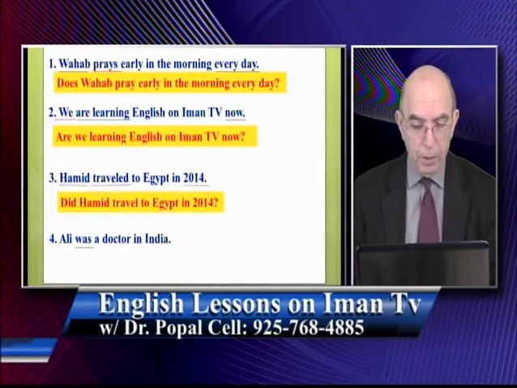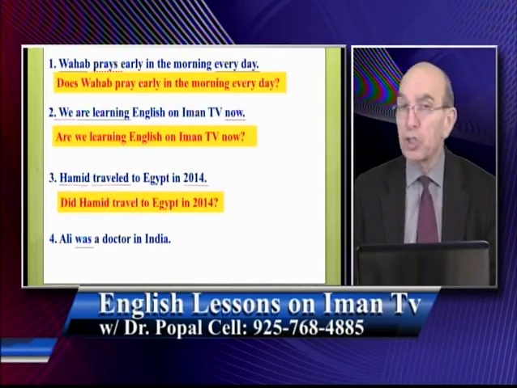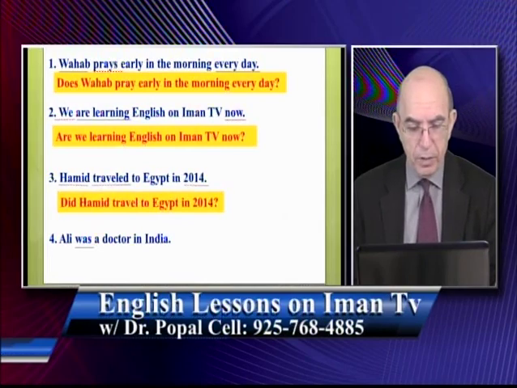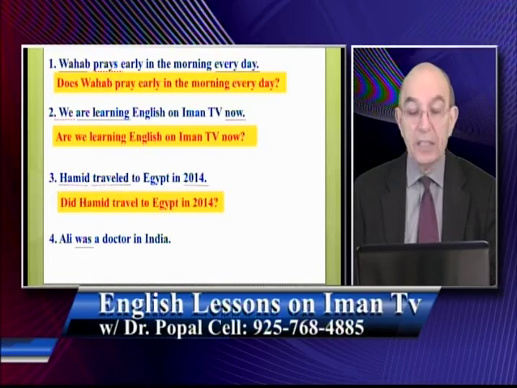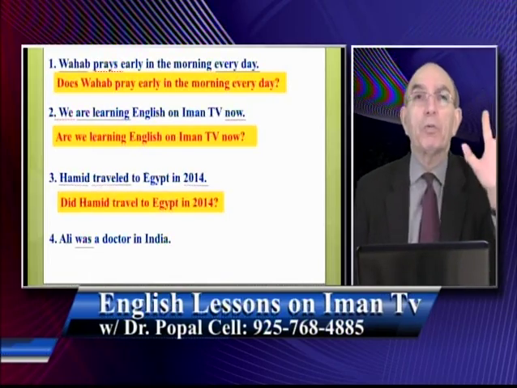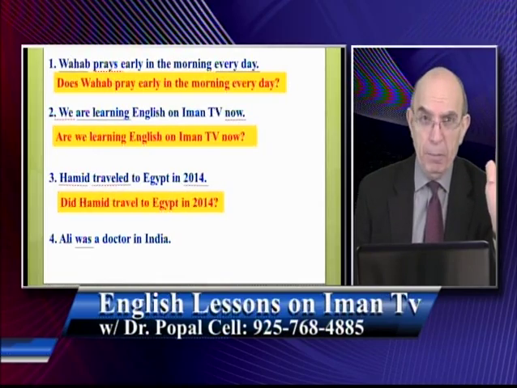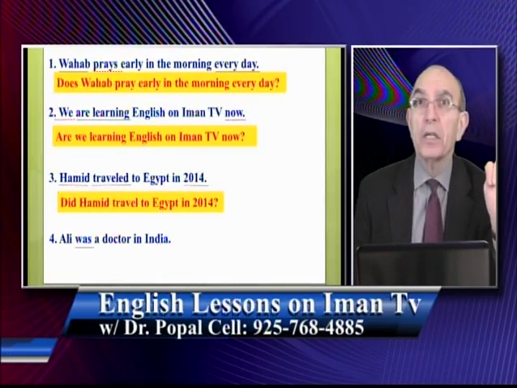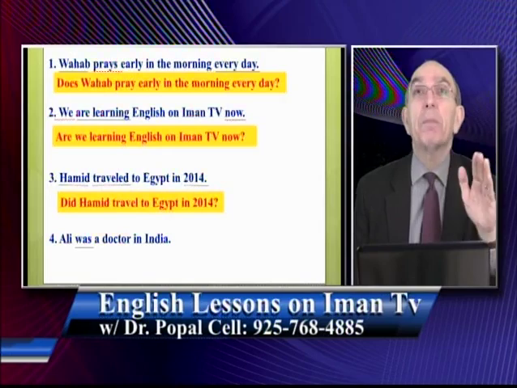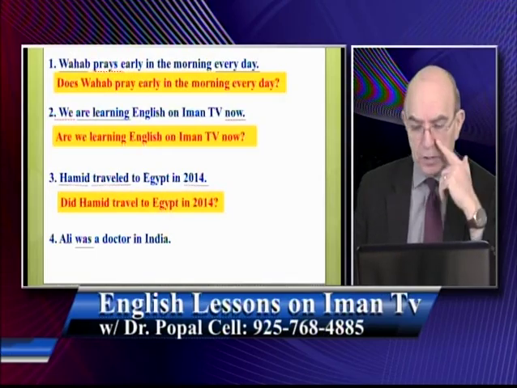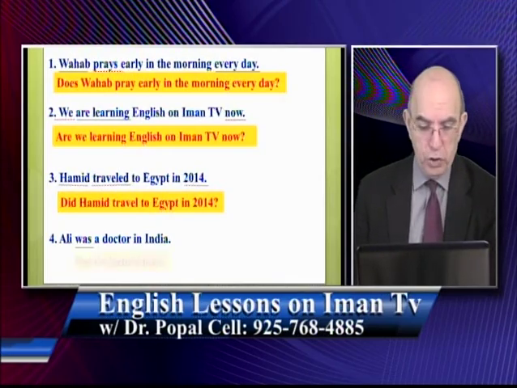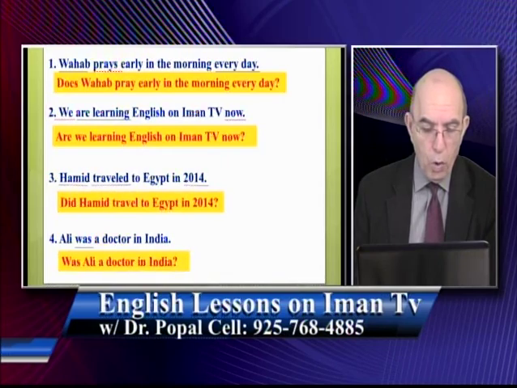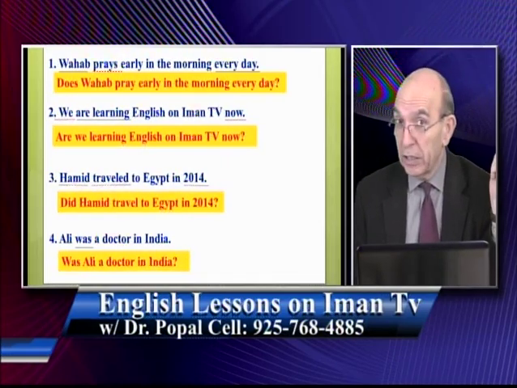Question number 4. Ali was a doctor in India. So now look at the verb, and that is what? Was. The subject is Ali. Is was one of the to be verbs? Remember, to be verbs are what? Is, am, are, was, and were. So was is there. It's simple. Bring was to the beginning of the sentence. It becomes a question. Was Ali a doctor in India?